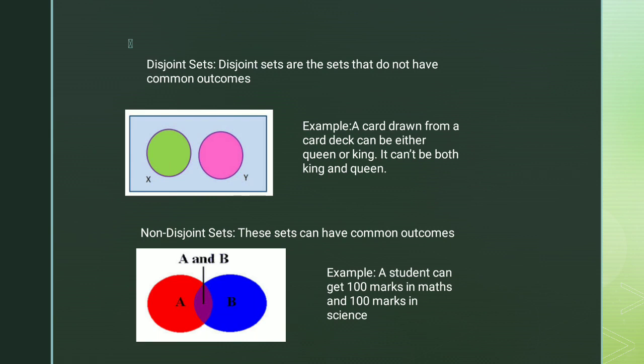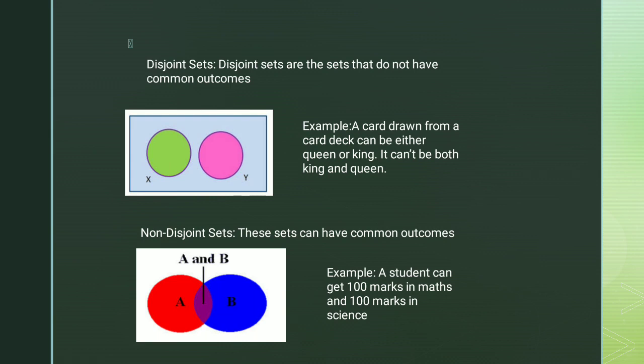So if we are picking any one card, there is a possibility that any one could be picked, like it could be king or it could be queen. It can't be both. So this is known as a disjoint set, in which common outcomes are not there. Now, when we talk about non-disjoint sets, as shown in the figure, there exists a common outcome. Like in the case of A and B, we have two sets, A and B, and we have a common outcome, A and B.